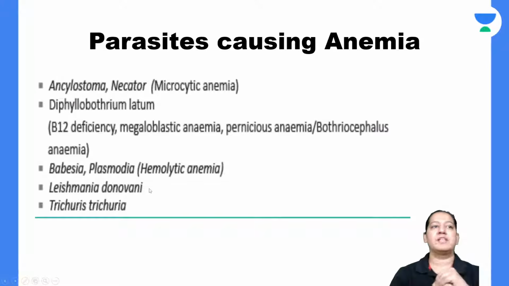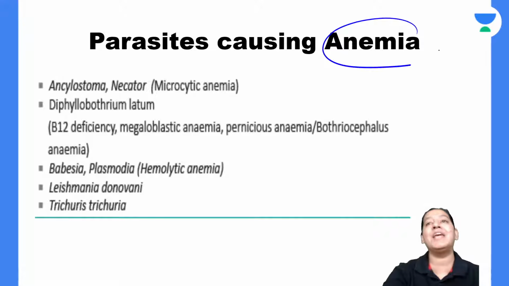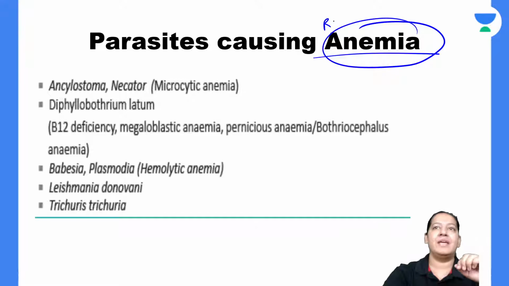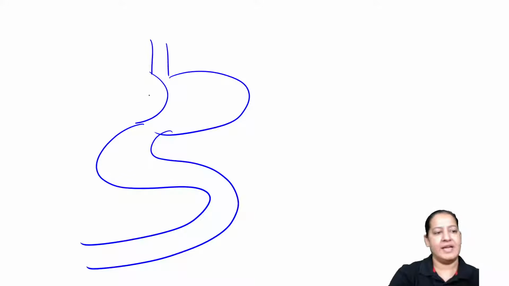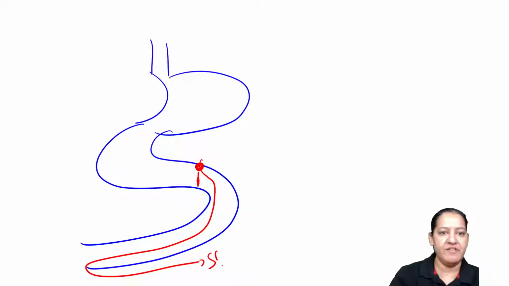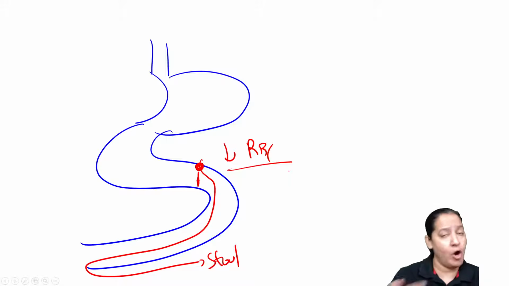Coming to the next mnemonic. Tell me the name of parasites which cause anemia in humans. They reside in RBCs, cause destruction of the RBCs, and cause anemia. Either they reside in RBCs and cause hemolytic anemia, or they go in the intestine. This is the intestine, and the parasite causes ulcers and holes in the intestine, so blood comes in the stool. The patient bleeds from the stool, so less blood means less RBCs, all lost in the stool. That's why the patient has anemia. This is the first way parasites cause anemia.